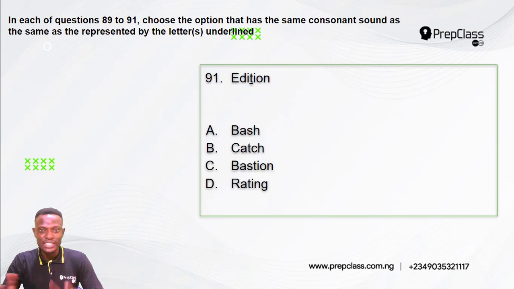The letter T is pronounced as sh, addition. Option A, we have bash. Option B, we have catch. Option C, we have bastion. Option D, we have rating. So which of these options has the same consonant sound present where we have letter T in addition?